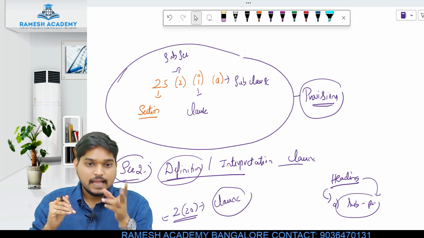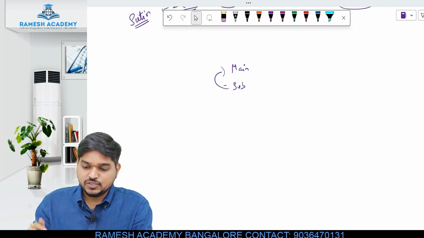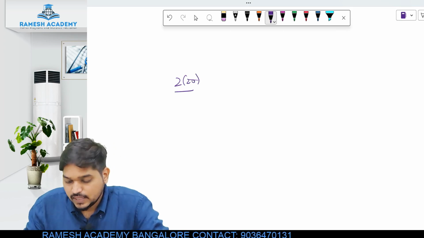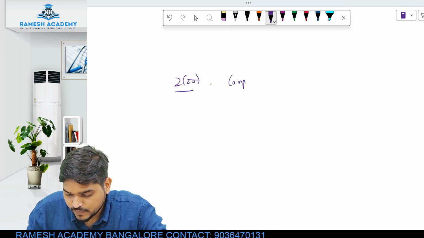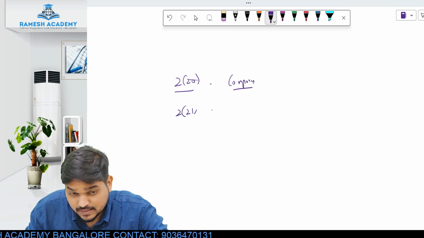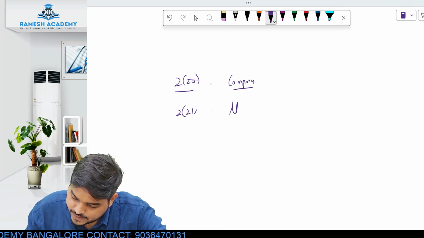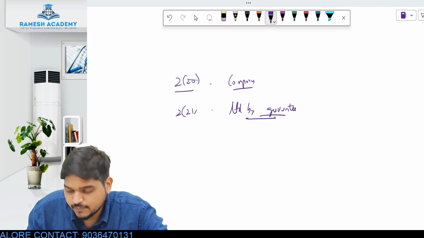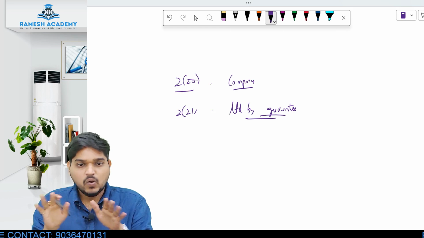But when it comes to definitions, no. If I say section 2 clause 20, the definition is regarding what? Your company. Then section 2 clause 21 is regarding the definition of company limited by guarantee. Now these two parts are not related at all.